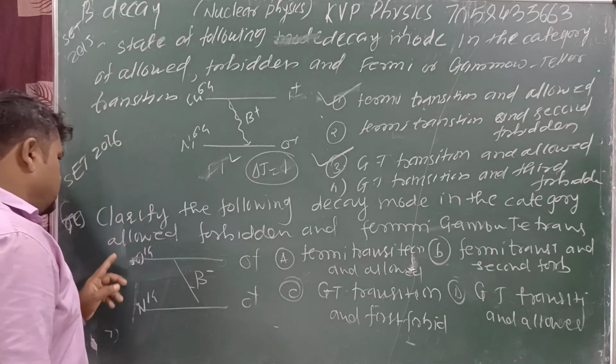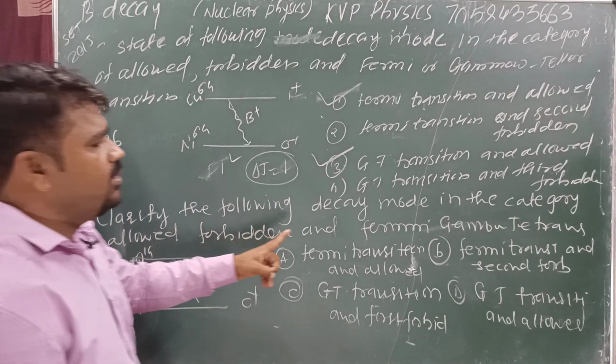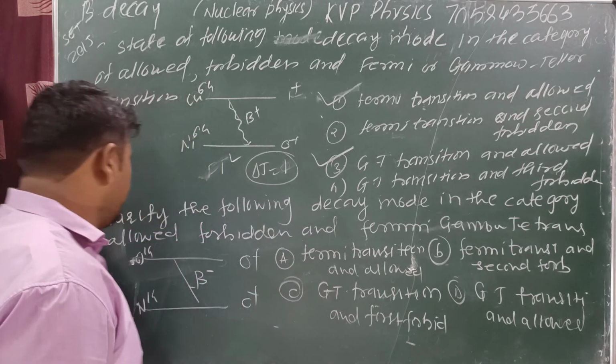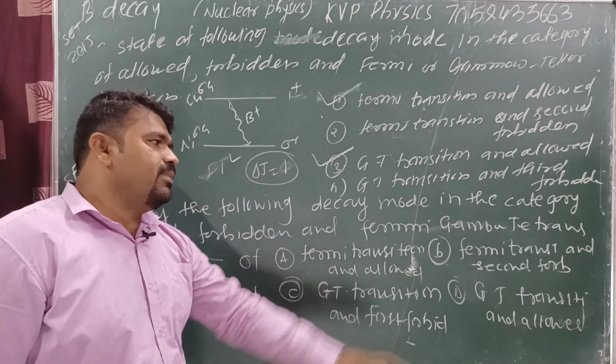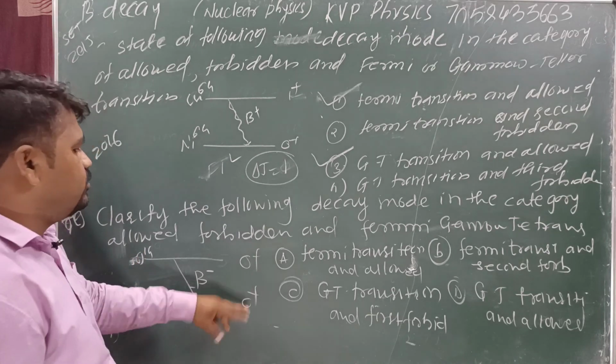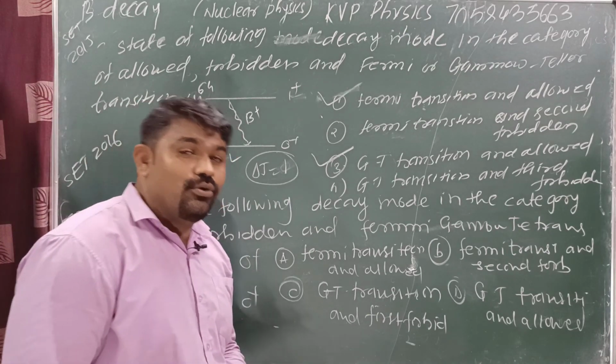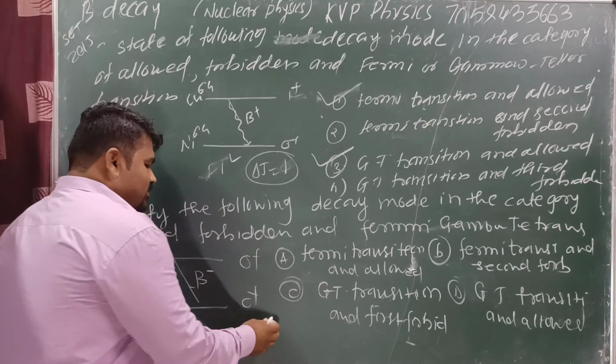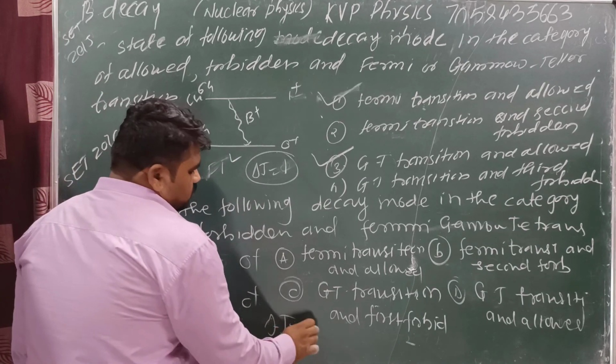Okay, next. Classify the following decay mode in the category allowed, forbidden and Fermi, Gamow-Teller. Here is N14 to 14, 0 plus to 0 plus, delta J is 0.